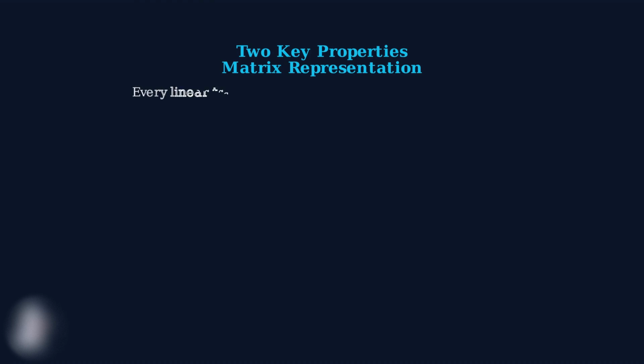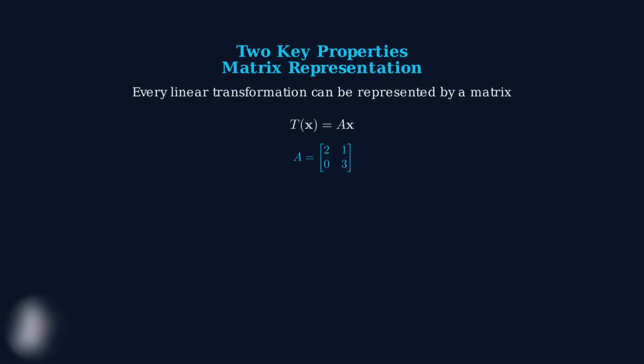One of the most powerful aspects of linear transformations is that they can always be represented by matrices. When we have a linear transformation T, we can find a matrix A such that applying the transformation to any vector x is equivalent to multiplying that vector by the matrix A.